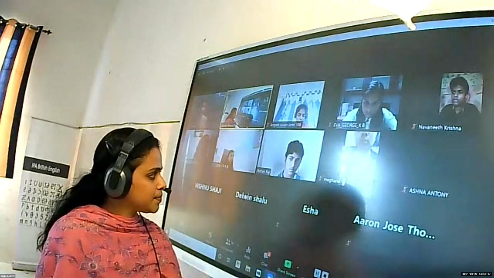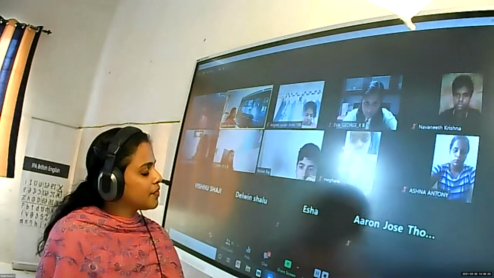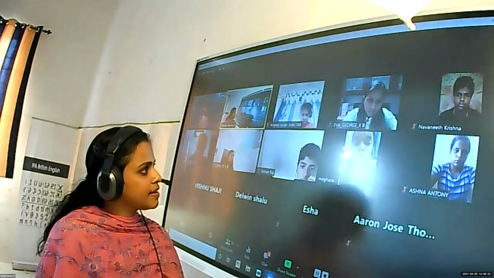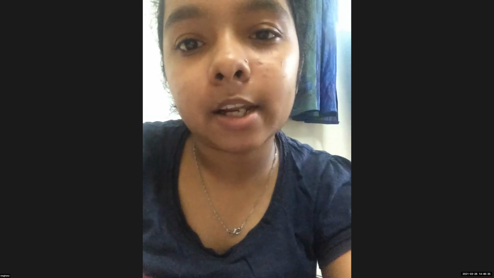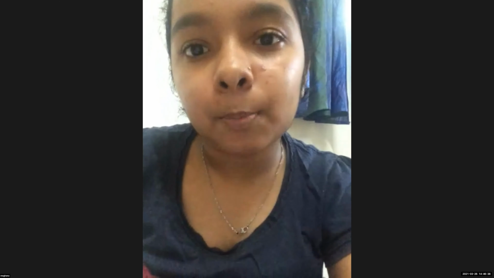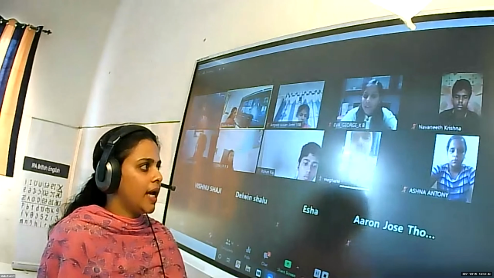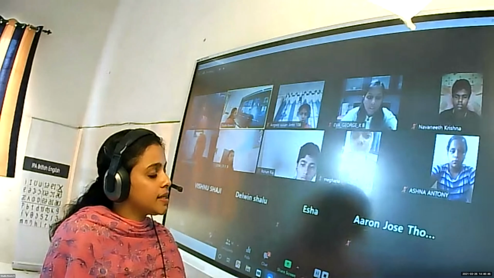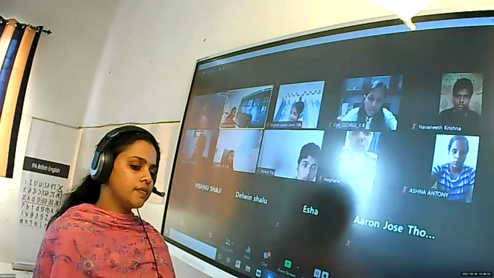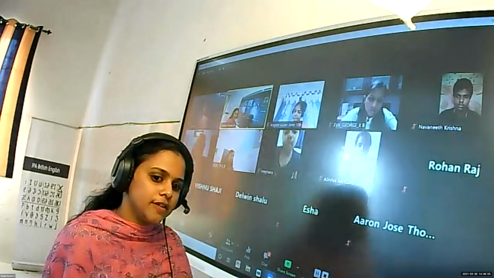Rohan, what about the first law of reflection? Eva. The first law of reflection is that the incident ray, reflected ray, and normal lie in the same plane. Yes, very good, Meghna. The incident ray, reflected ray, and the normal all lie in the same plane. This is what is known as the first law of reflection. Very good.